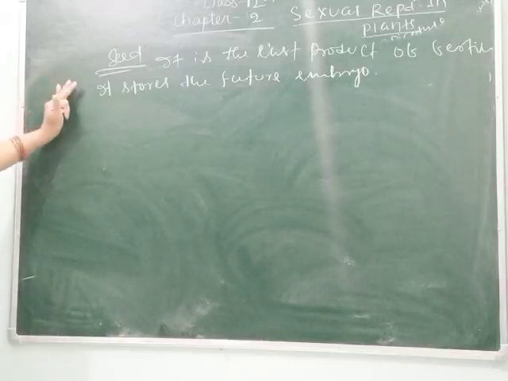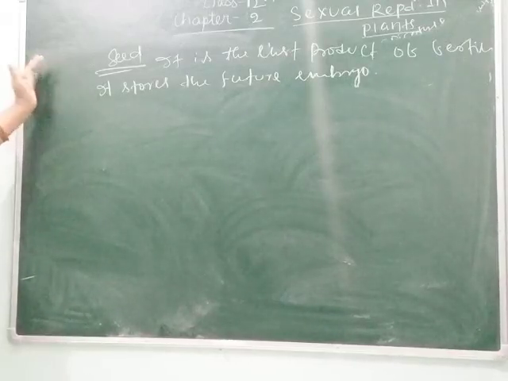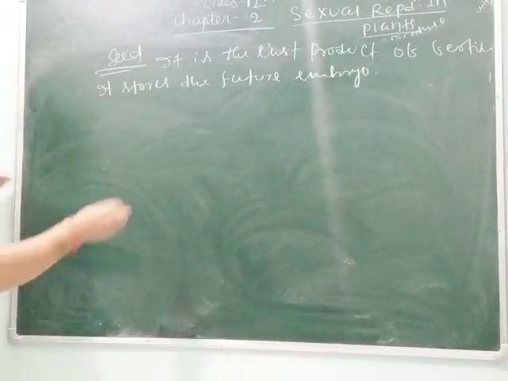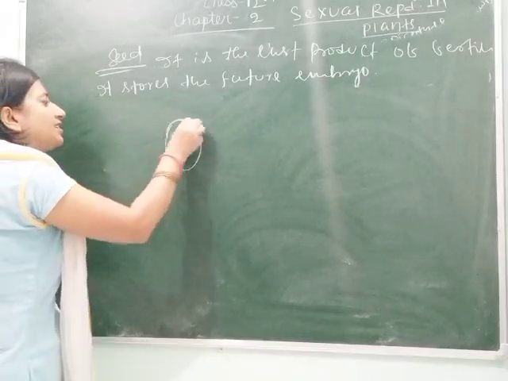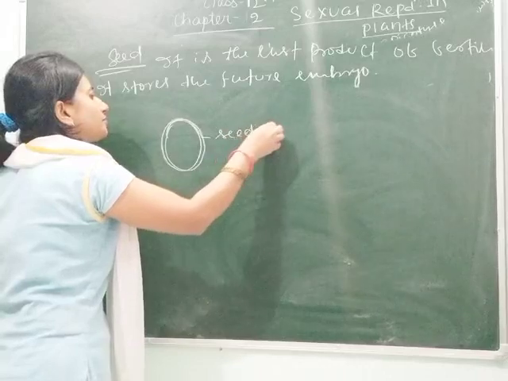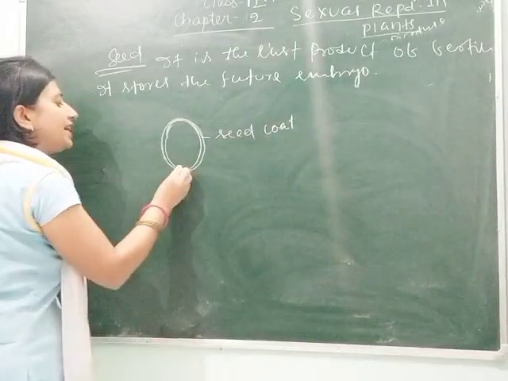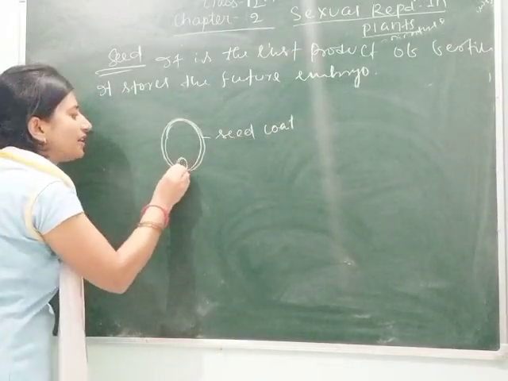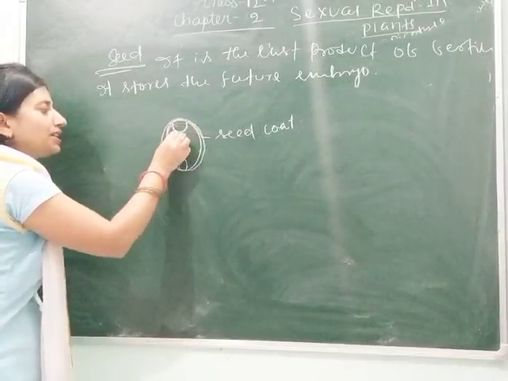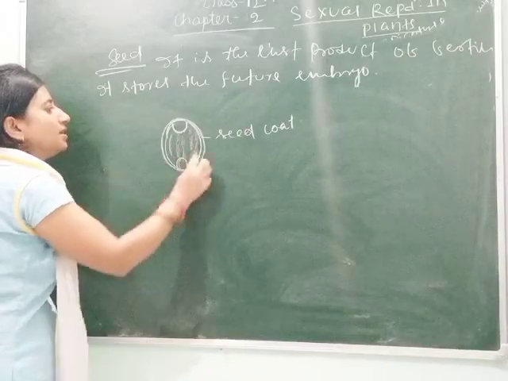So, what is the importance of these seeds? What are its different parts? We will know about these seeds in detail. Clear, students? So, if this is a seed, then this is its outer coat, which is called the seed coat. And as we know, inside the seed there is the presence of radicle and plumule, which will grow further, and this is the endosperm.